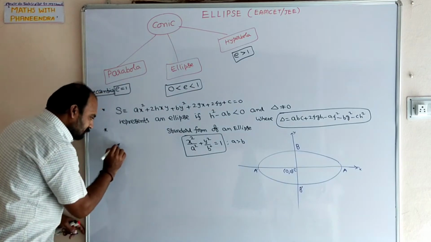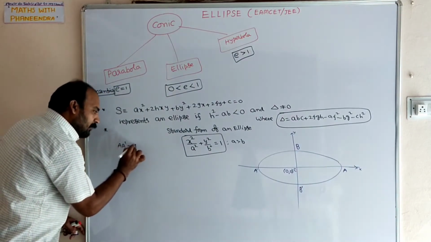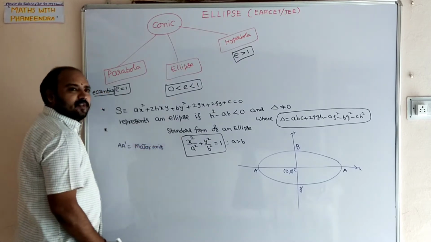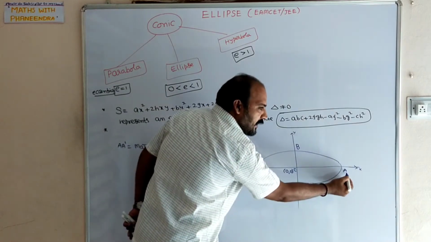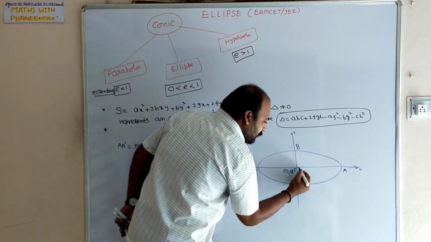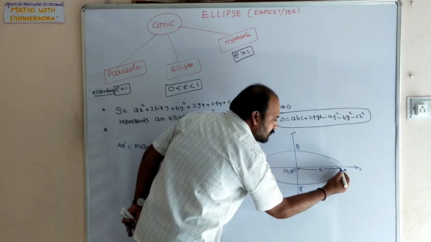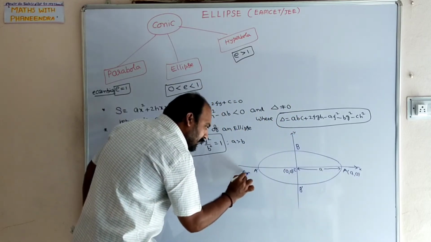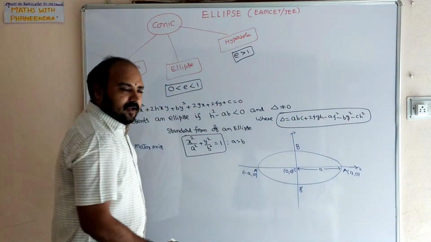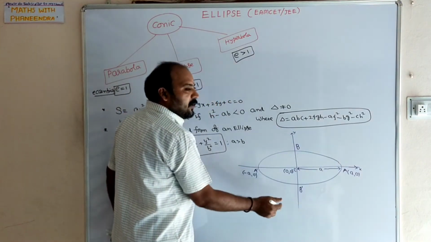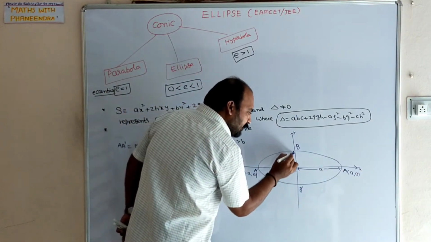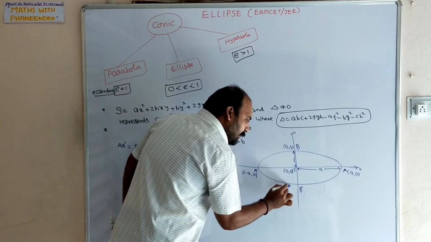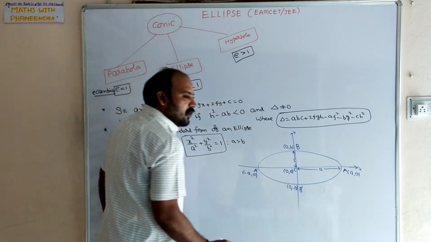A A dash is called the major axis of an ellipse. From the center, point A is at a distance of small a units, so the coordinates of A are (a, 0) and A dash is (minus a, 0). Similarly, the curve cuts the y-axis at B and B dash at a distance of b units from the center. So the coordinates of B are (0, b) and B dash is (0, minus b).